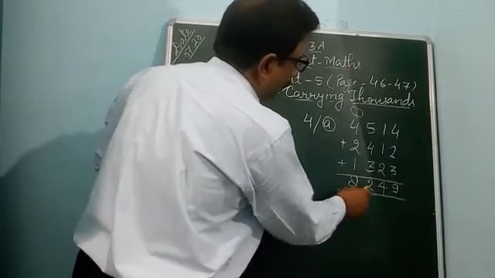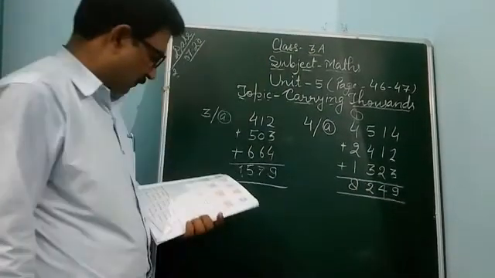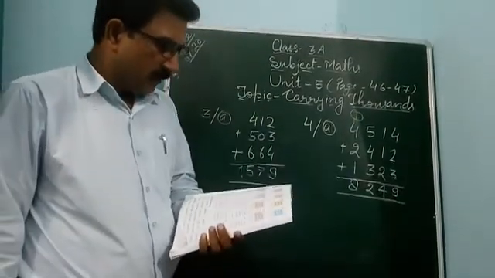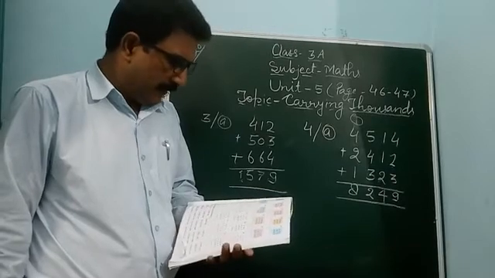It is 8,249. In this way, you can do for B, C, and D.